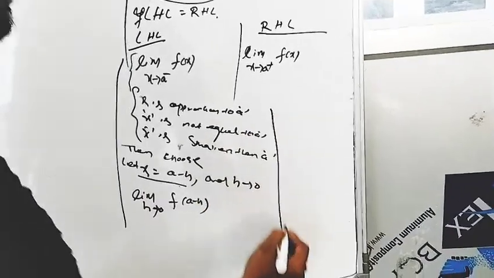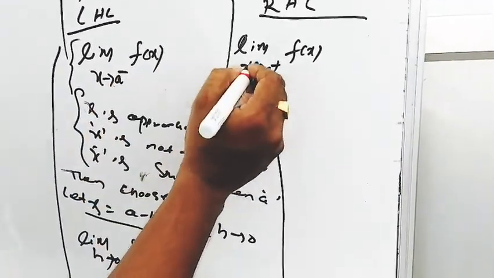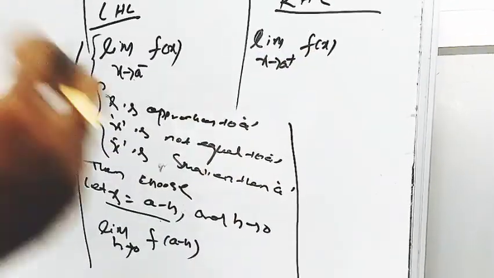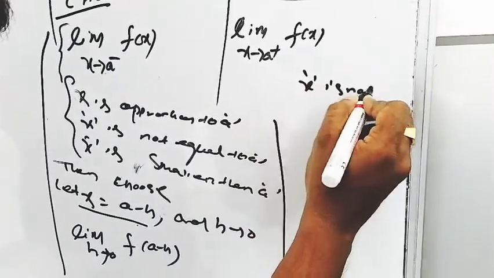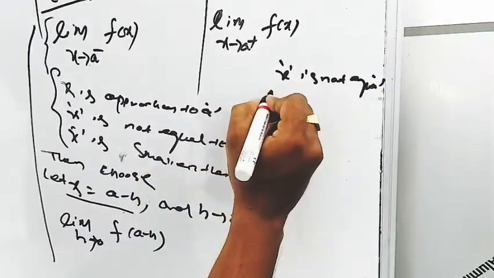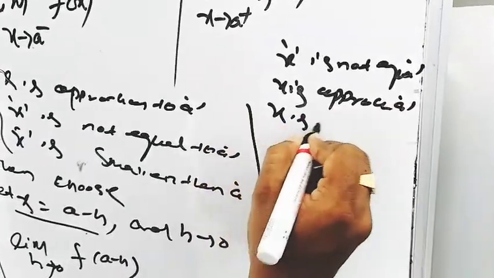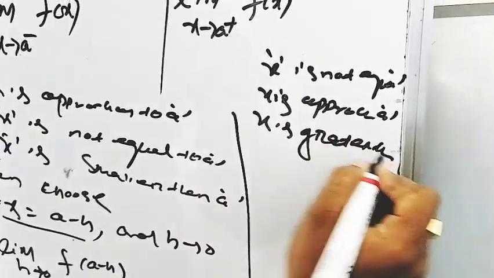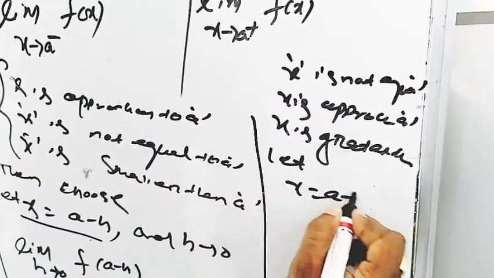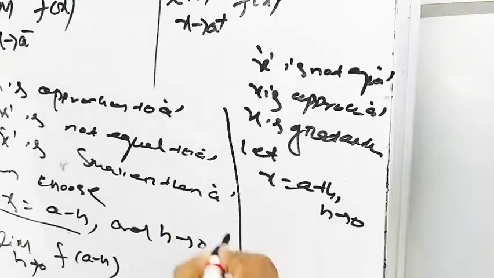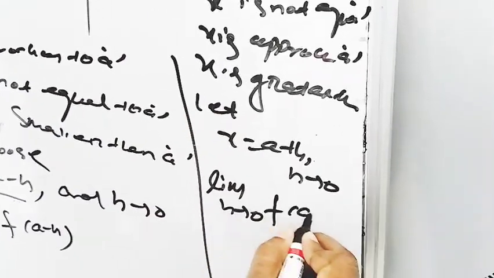Similarly, we can find the right hand limit: x approaches a plus, f of x. That means x is not equal to a, x approaches a, and x is greater than a. So we choose x equal to a plus h, where h tends to 0. Using x equal to a plus h in the limiting value, limit h tends to 0 of f of a plus h.